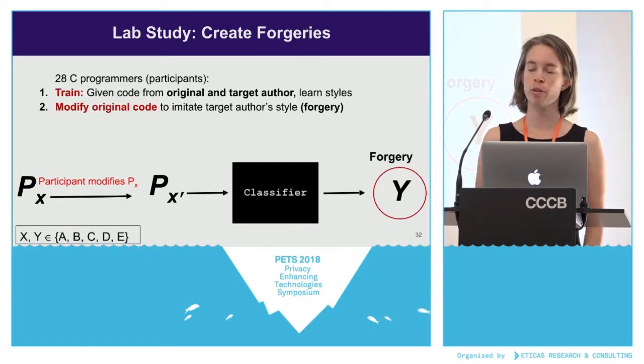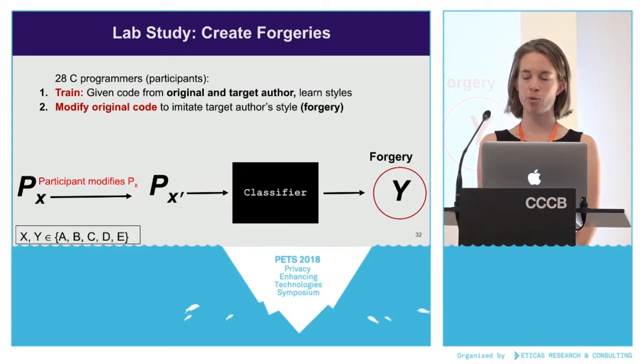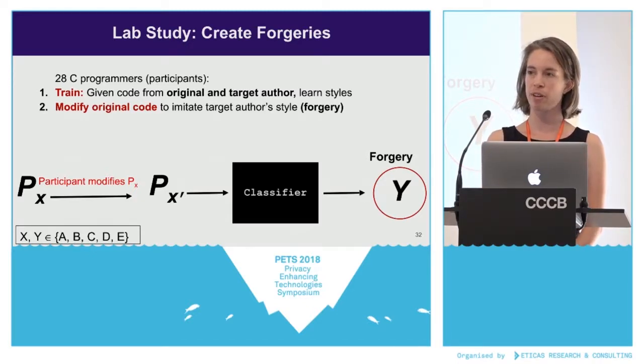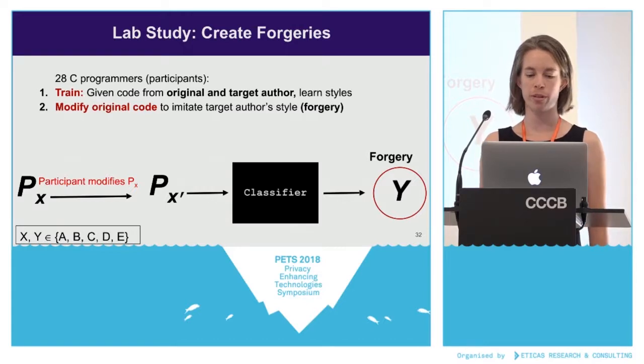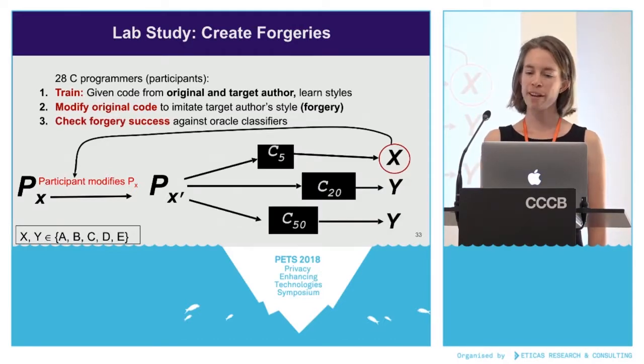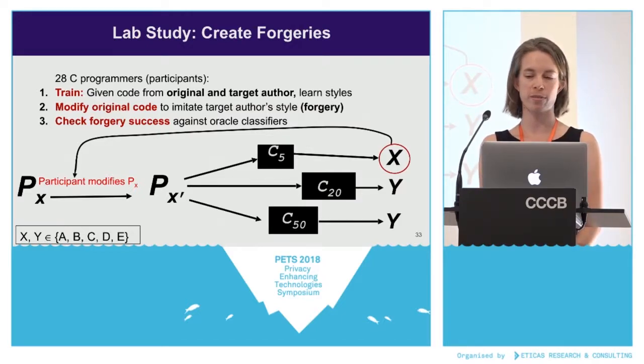So we took our 28 participants and we asked them to act like the adversaries. First, we gave them sample code from 2 authors from the set of A through E, who I'm going to call X and Y, and then they modified code by one of the authors, let's say X, to look like the other author wrote it. And finally, we actually let them test their forgeries against oracles to see if they were able to fool the classifiers. We didn't tell them about the oracles until they had a forgery attempt in hand, so they didn't create their first attempt with the oracle in mind.